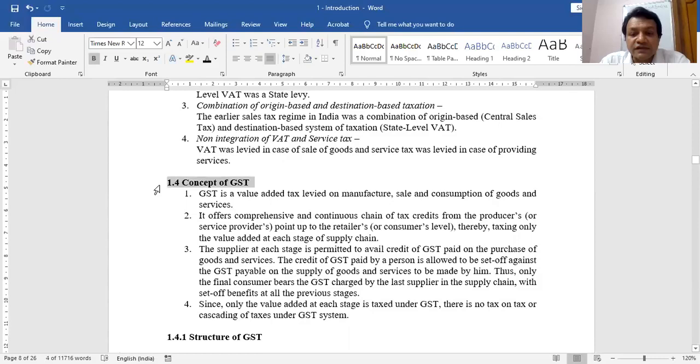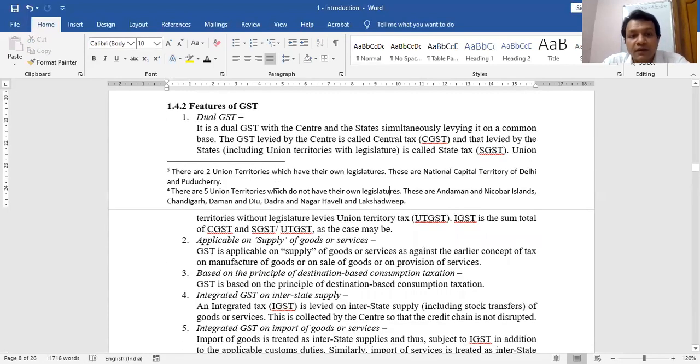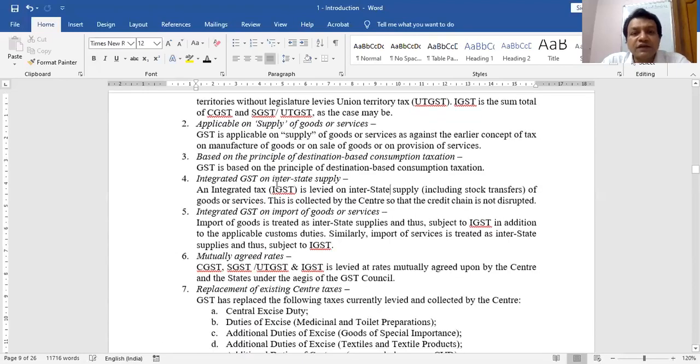Now this GST concept I have explained in detail. You can read it yourself. The structure of GST is also clear. There is a dual GST. Dual means separately but concurrently both. Union, CGST, states. In states you have UT with legislature, UT without legislature. That's it. Some features of GST are given for self-study.